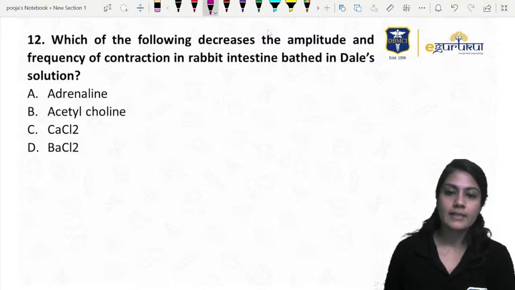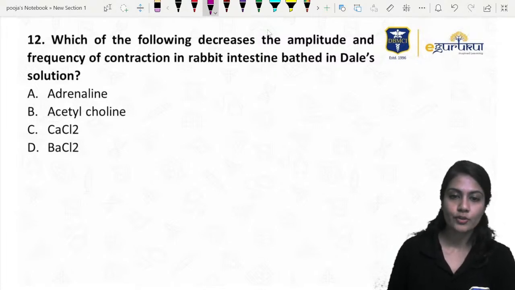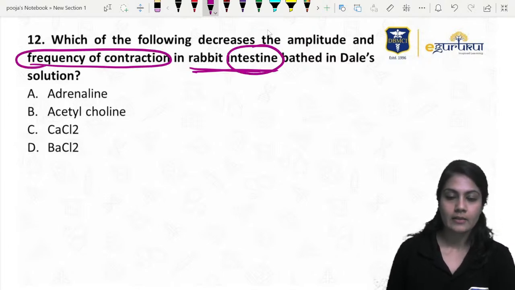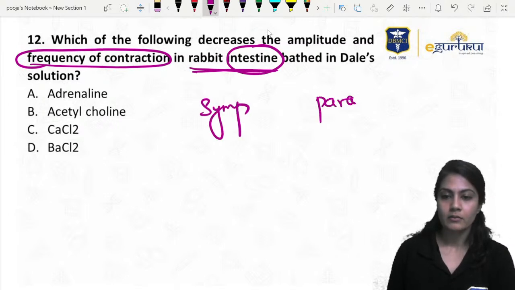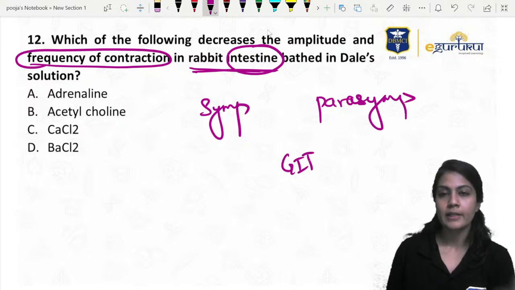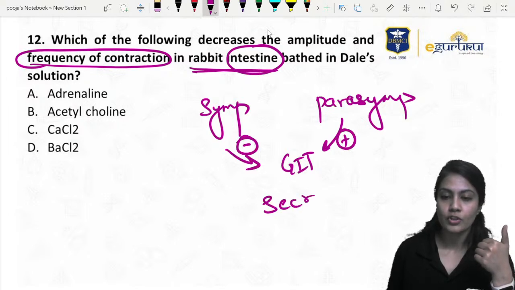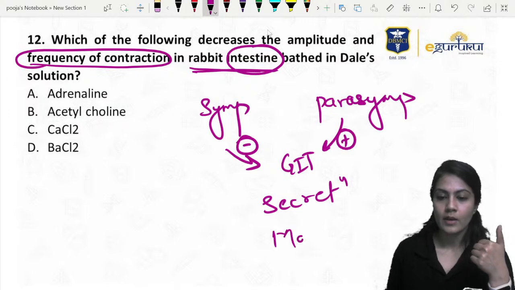Which of the following decreases the amplitude and frequency of the contraction? Intestine they are asking about. Now, there are 2 things, sympathetic and parasympathetic. Remember, always remember, whenever the GIT is concerned, the motility and the secretion, parasympathetic stimulates the GIT motility and secretions. Those 2 things are always inhibited by the sympathetic system.